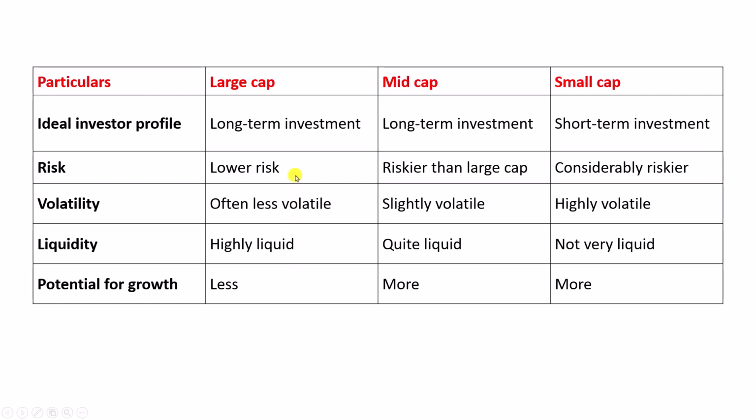But as I told you, as there is less potential for growth, the returns that you would get would also be lesser than the other two. There is an advantage here that the companies have high liquidity, meaning you will find buyers and sellers at every price. So the liquidity is very good in the case of large cap companies.